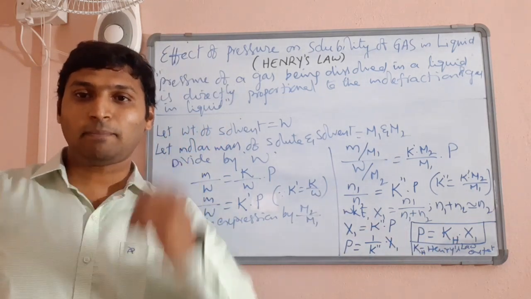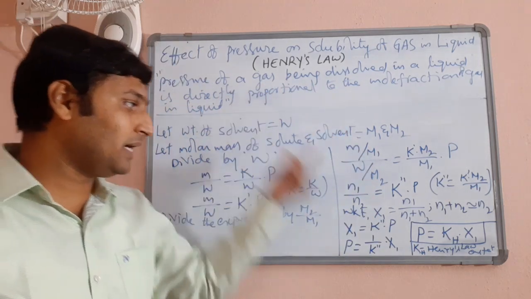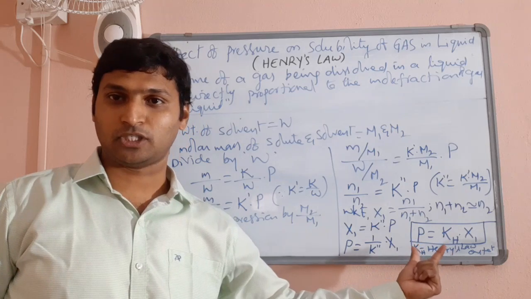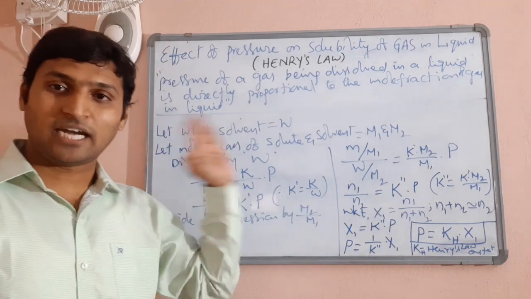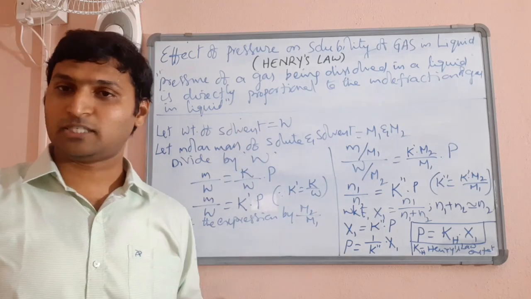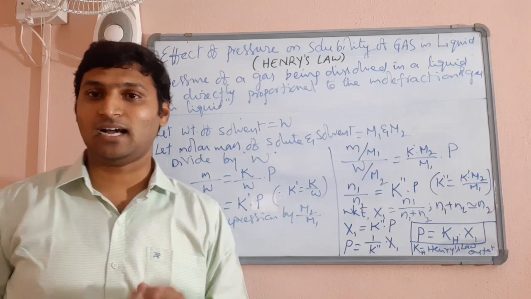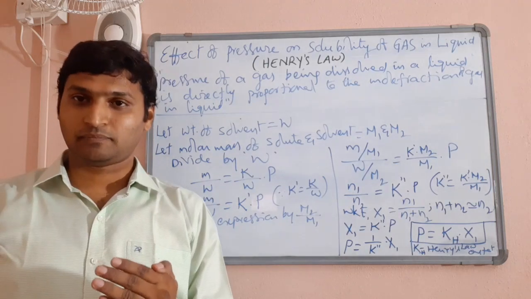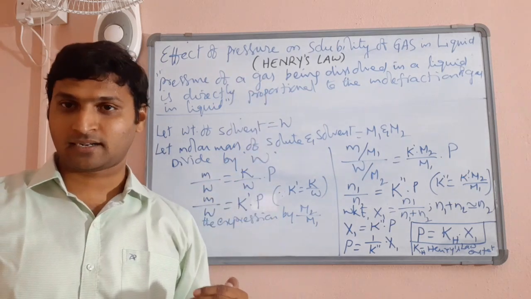Now, if you check your textbook or your NCERT textbook, directly they would have given you this statement and this mathematical expression. But this mathematical expression is derived from the basic statement and basic expression that I have explained so far. Is that clear? That is Henry's law. Now, how do you approach it? See, for complete understanding, we have learnt it from basics.